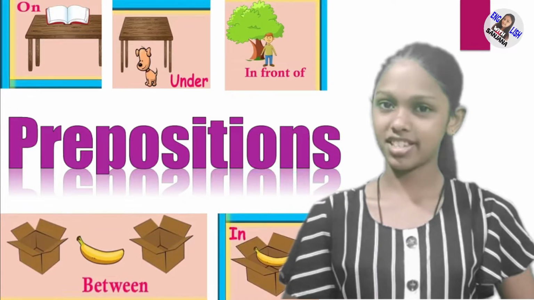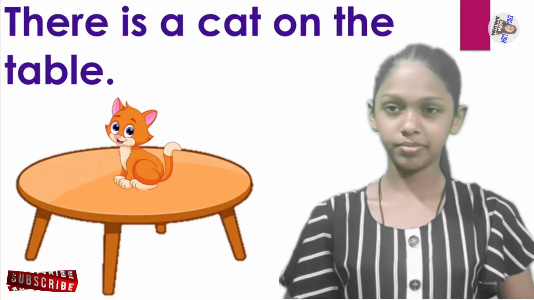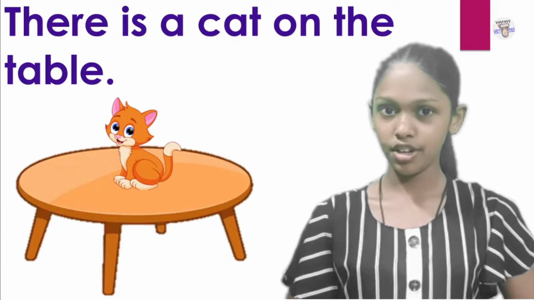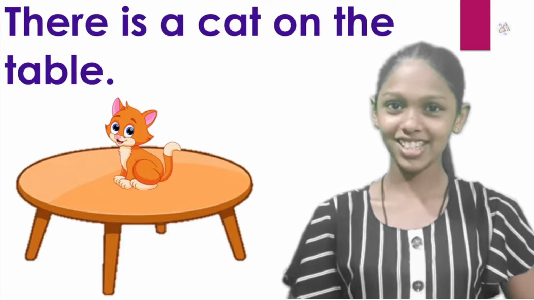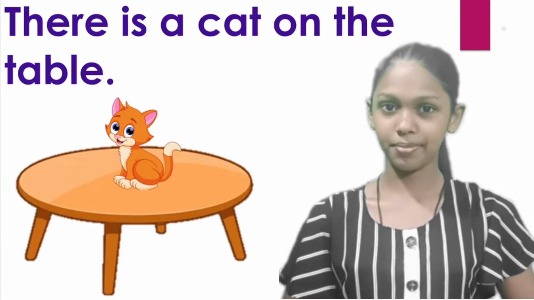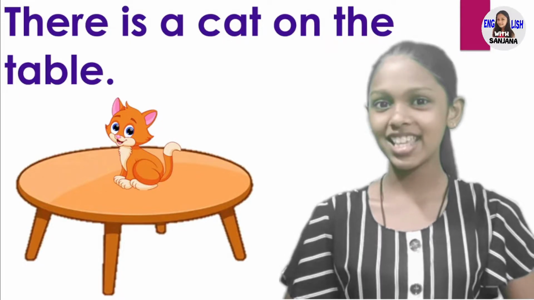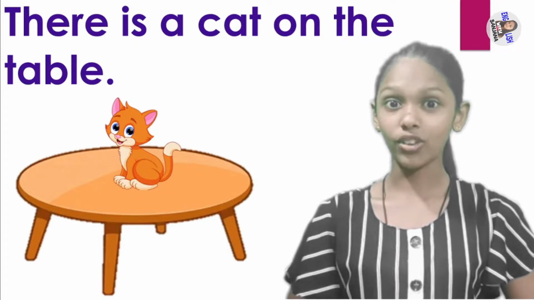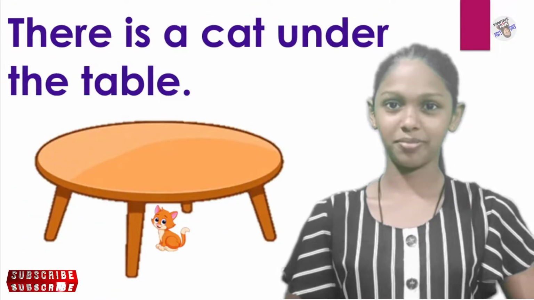Let's look at the first example. There is a cat on the table. So in this sentence, there is a preposition. Friends, can you identify it? Very good, friends. On. Now I am going to ask few questions. Where is the cat? Very good, friends. The cat is on the table. Who is on the table? The cat.